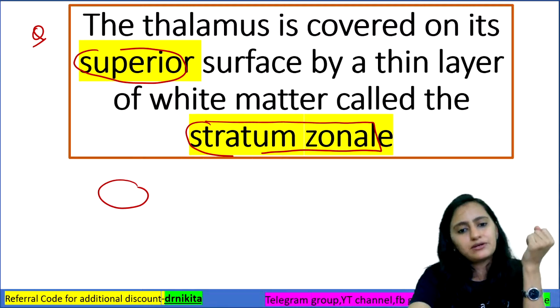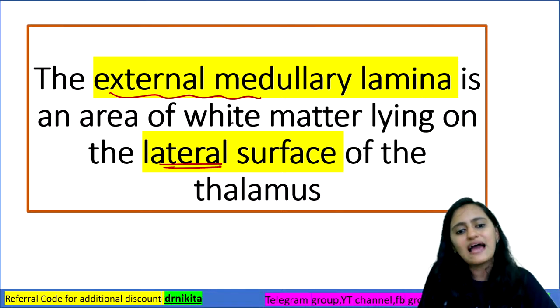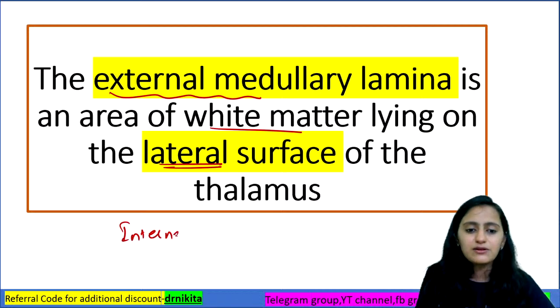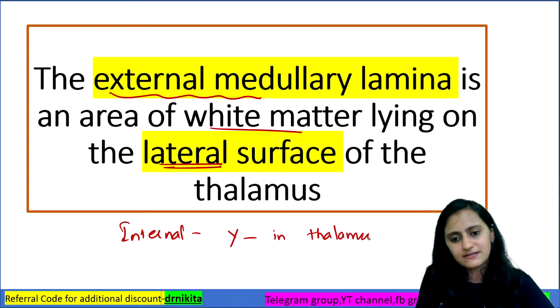So the external medullary lamina is present on the lateral surface. It is the white matter on the lateral surface. Internal medullary lamina is your Y shape, which is present in the thalamus, right?